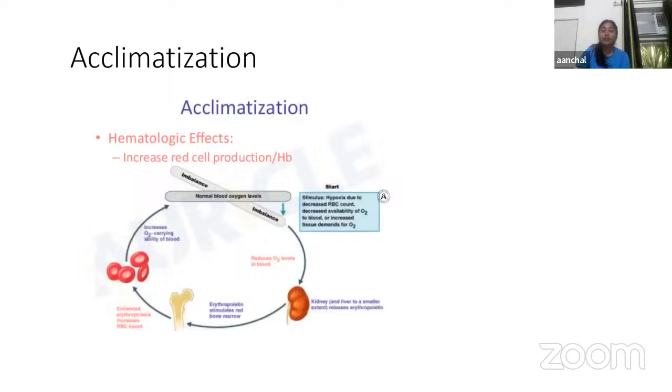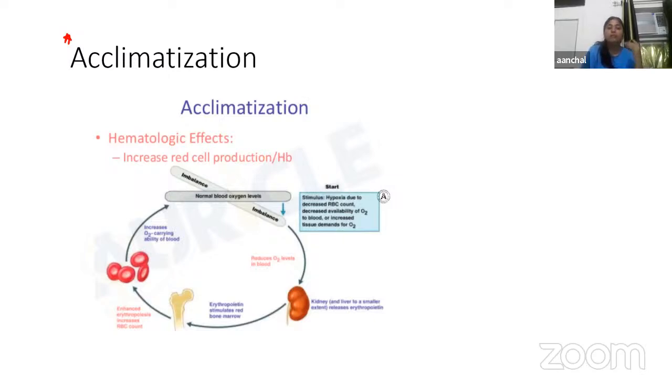Next, we have the other important process known as acclimatization. Now, what is acclimatization? I think this is an important topic and is usually asked in university exams also. Acclimatization means adaptation. So we can also call this mechanism adaptation, or the adjustment by the body in high altitude.